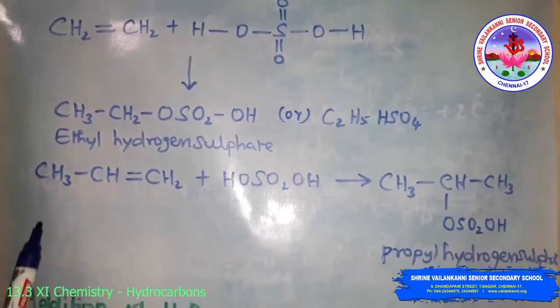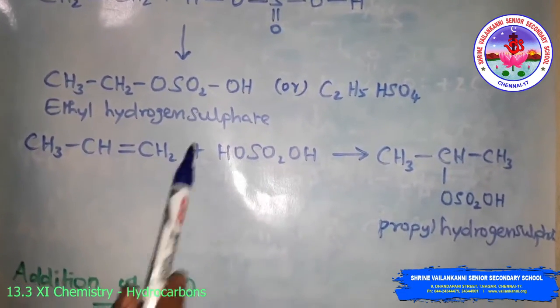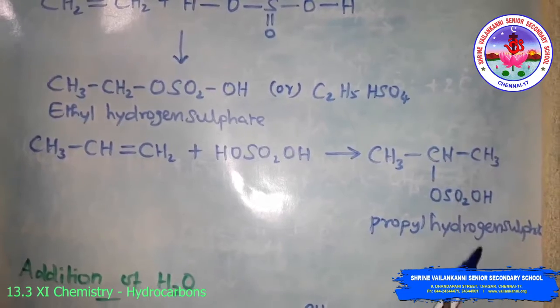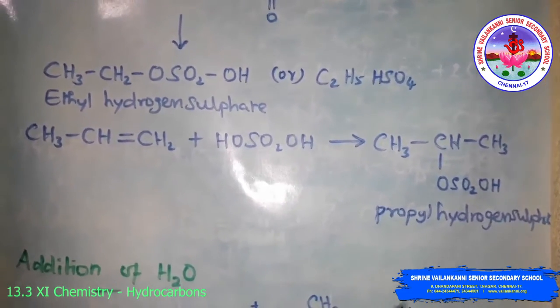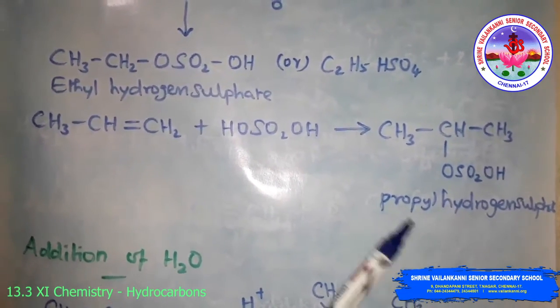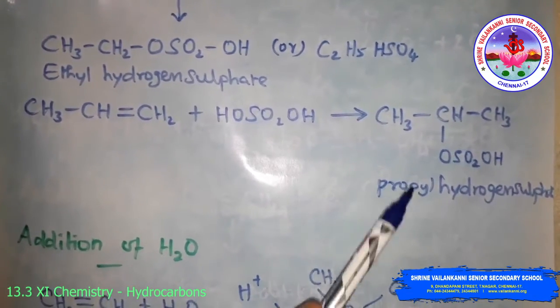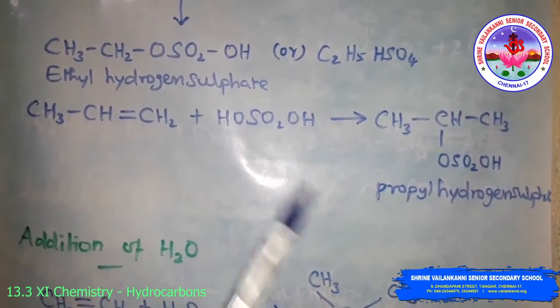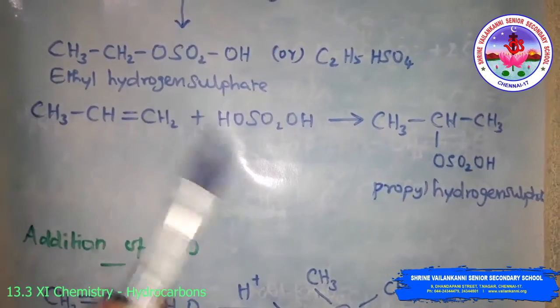Then react propene with sulfuric acid, you will get propyl hydrogen sulfate. As the number of hydrogen atoms and carbon atoms is added, the chain also increases. Butene gives butyl hydrogen sulfate. For example, I have given it here.